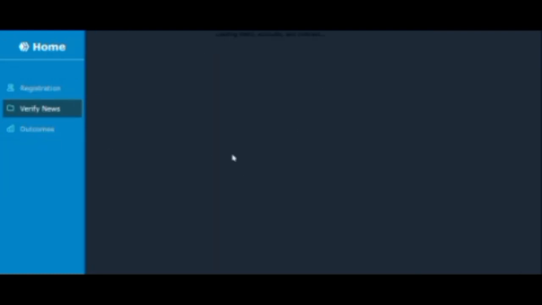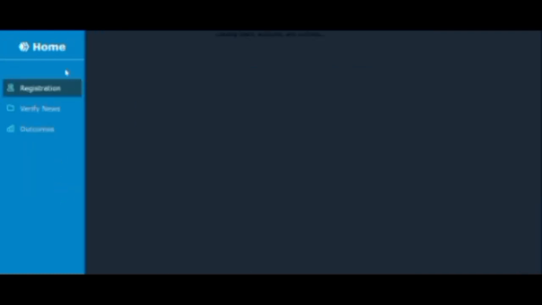Once the news is added, we would be able to verify the news. As you can see, the news detection has not yet been initialized. That is because I have not yet added any news into the system. So once I am able to add, I'll be able to verify the news. The verification as well as the journalist uploading part should be changed into a mobile application. So the work has to be put into it.